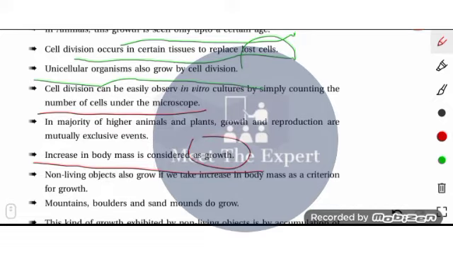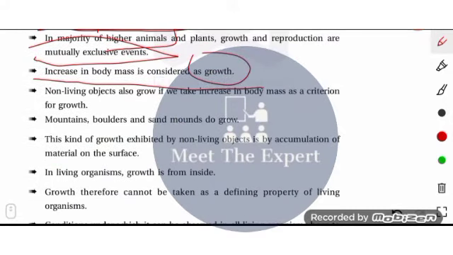Oh sorry, I have missed one point. In the majority of higher animals and plants, growth and reproduction are mutually exclusive events. Remember that this is talking only about higher animals. Non-living objects also grow if we take increase in body mass as the criterion for growth.